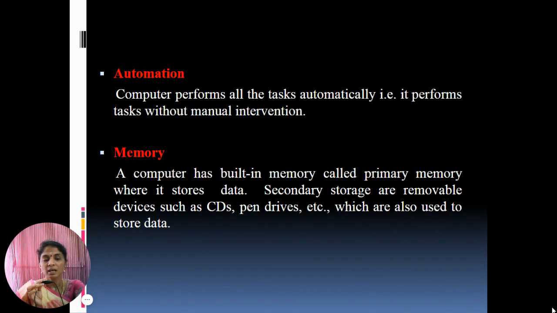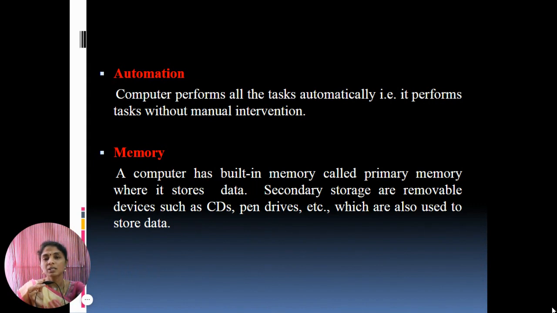That is called reliability. Next one is automation. Automation is nothing but performing tasks without manual intervention. The computer performs all the tasks automatically. So that is called automation.